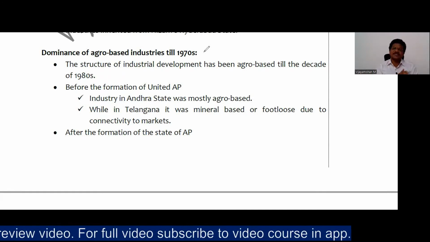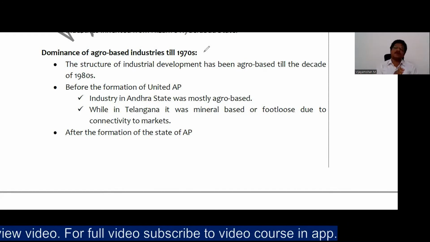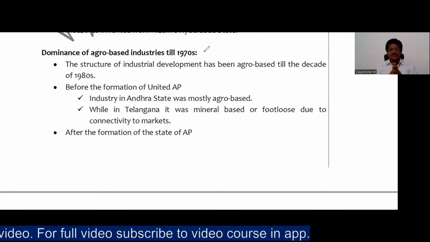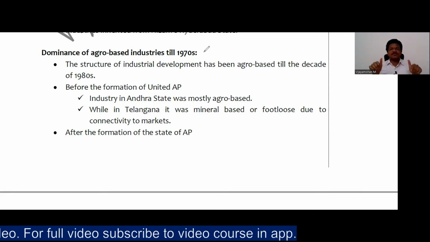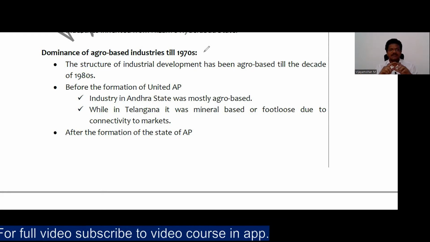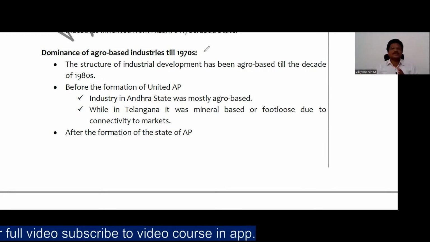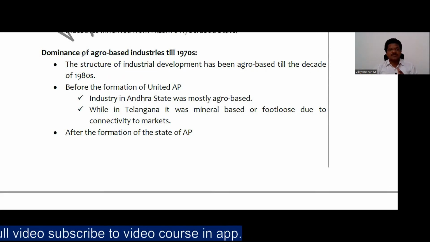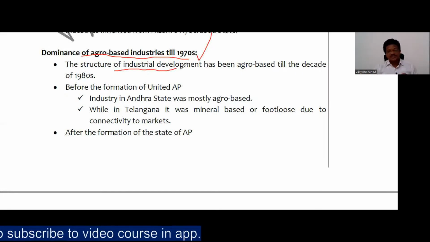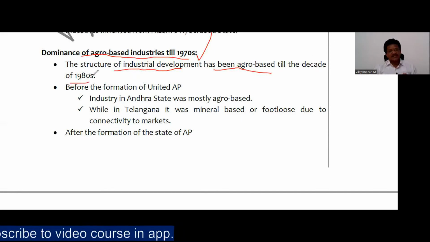As far as Telangana is concerned, it is more industry dependent, or you can say service dependent. After the merger of these two areas, the picture of United AP changed, or you can say the industrial profile of AP changed to the dominance of agro-based industries, and it continued till the 1980s. So the structure of industrial development has been agro-based till the decade of 1980s.